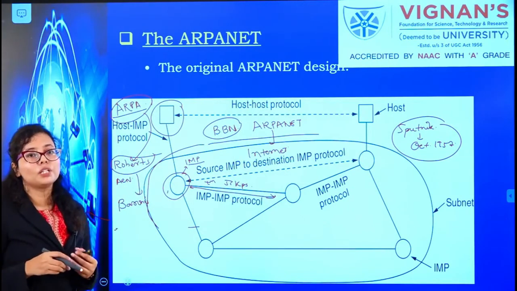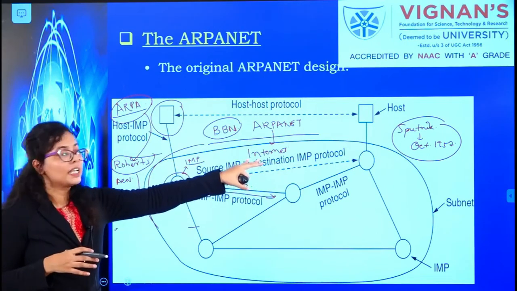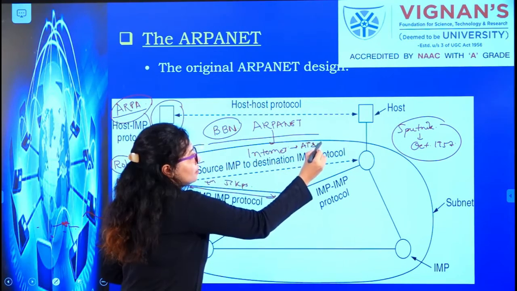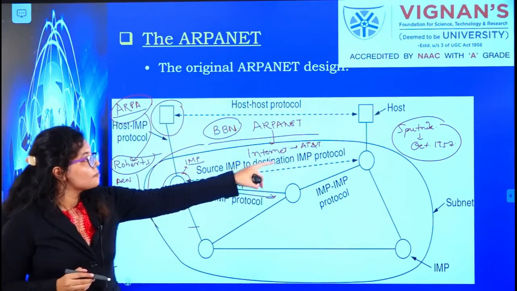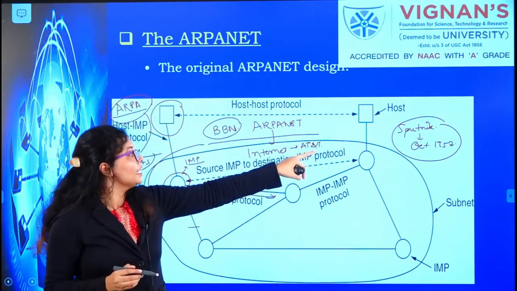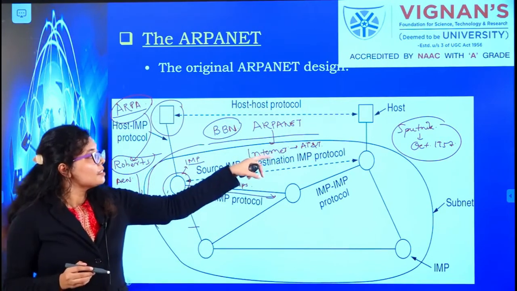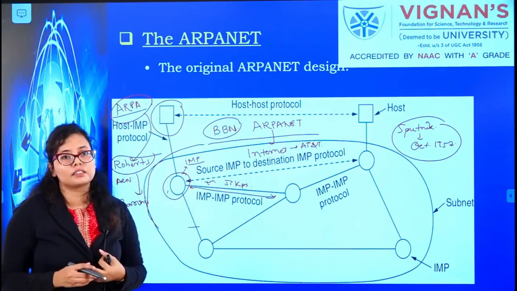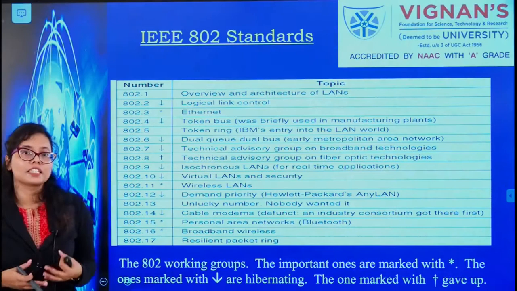Even now the back end of the Internet is maintained by AT&T. So ARPANET is the backbone of the Internet. Now you realize how the internet grew.